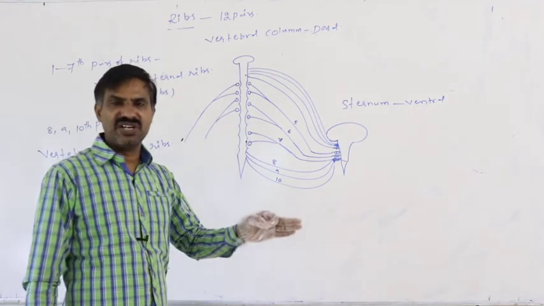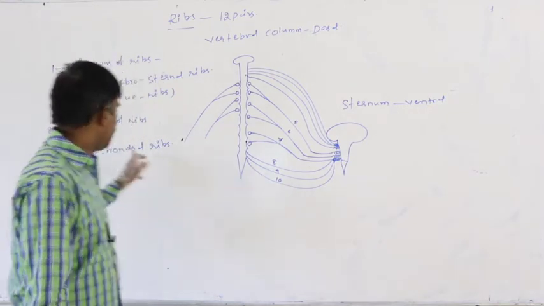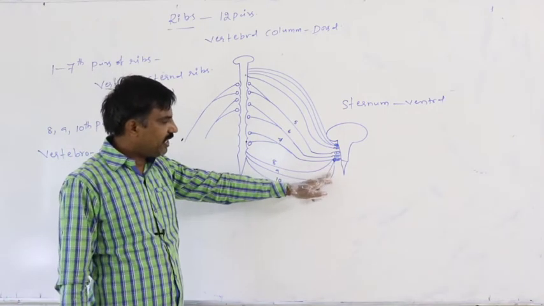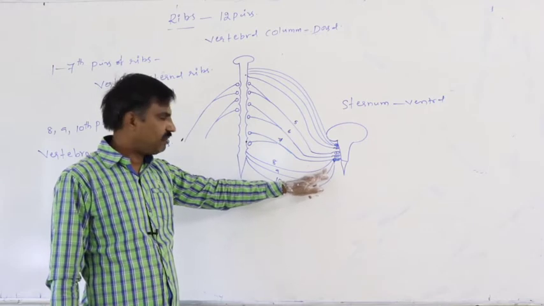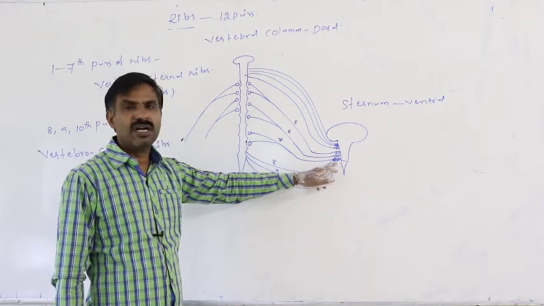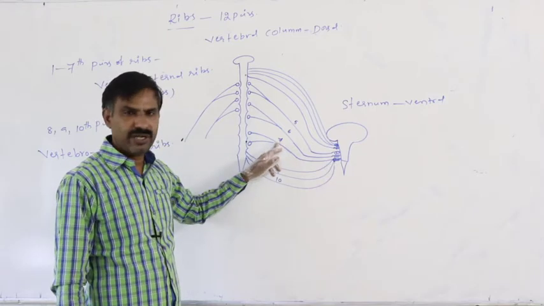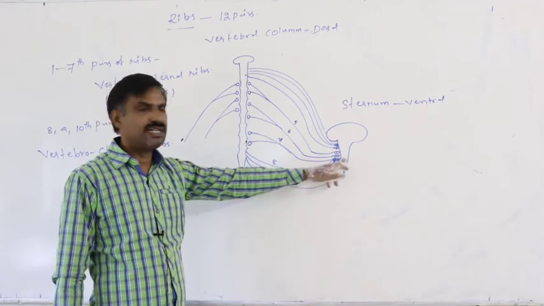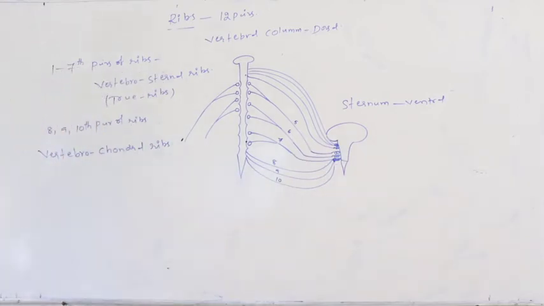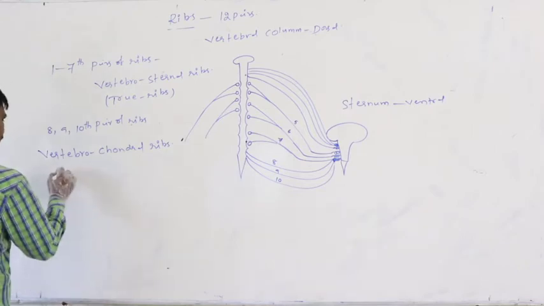Chondrology means the study of cartilage. Chondra means cartilage. Ventrally, the 8th, 9th, and 10th pairs of ribs attach to the cartilage of the 7th pair of ribs. They do not attach directly to the sternum. So only the 8th, 9th, and 10th pairs of ribs are said to be the vertebrochondral ribs.